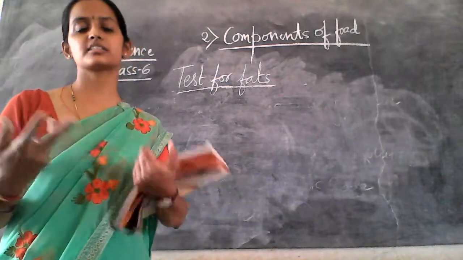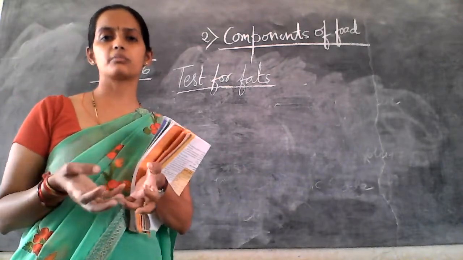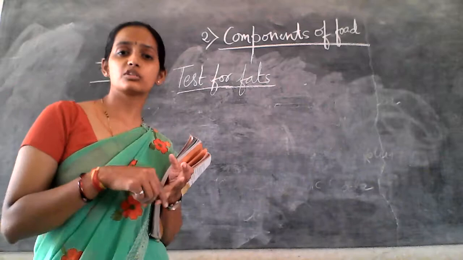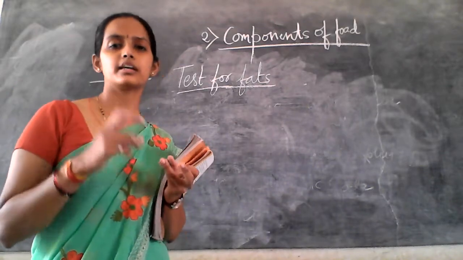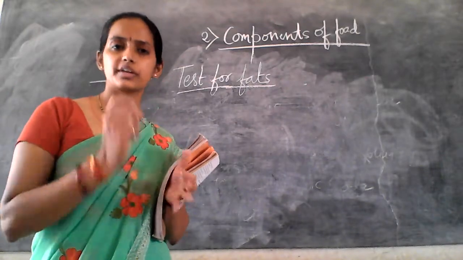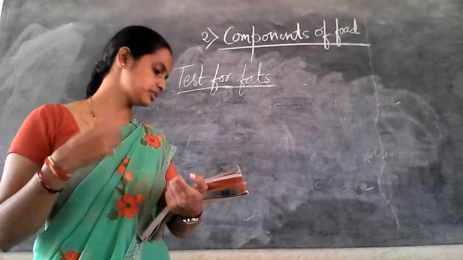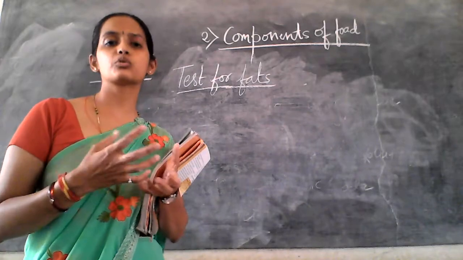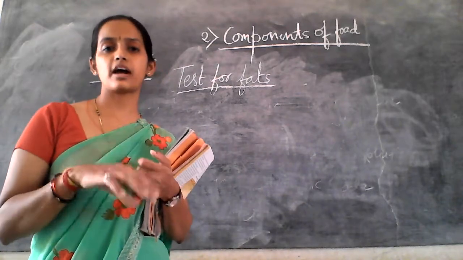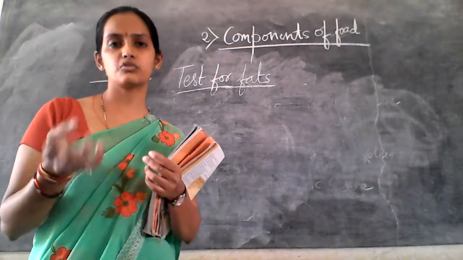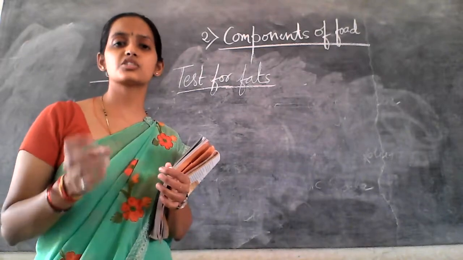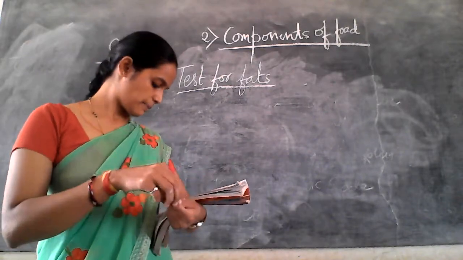The fat test is a simple one, you can test it at home, right? The tests for starch and protein need chemicals, but the test for fat you can try at home. By doing this activity, you can get to know how to test the fat or oil content in the food. Oil is an indication of fat.